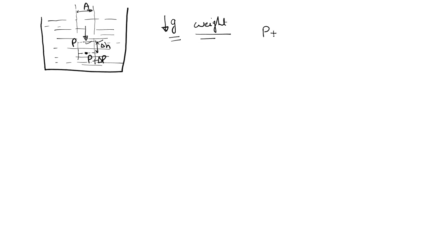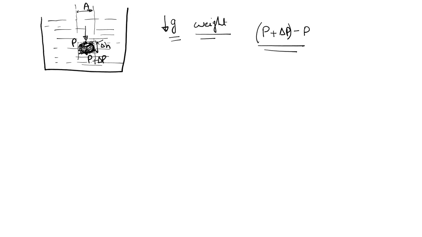So now what is P plus delta P minus P? Let us try to understand. P plus delta P minus P means the difference between these two pressures. It will be the weight of the fluid between these 2 points.